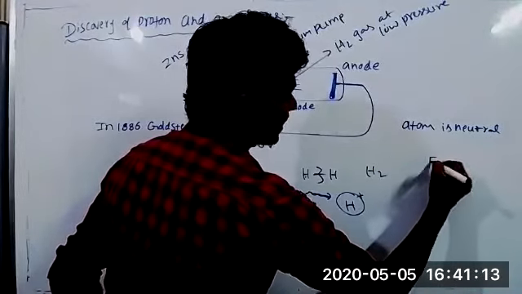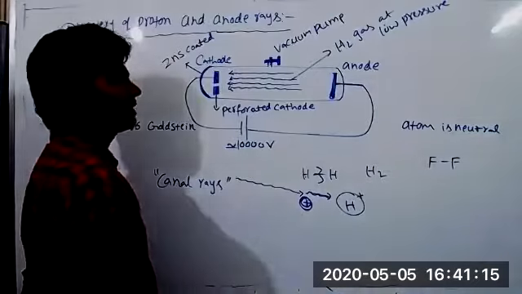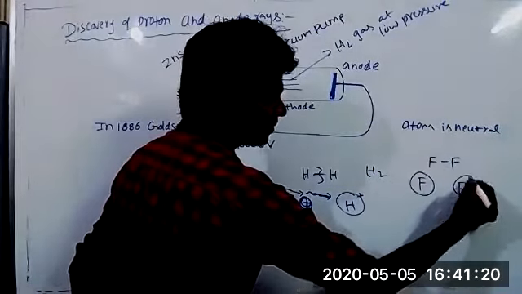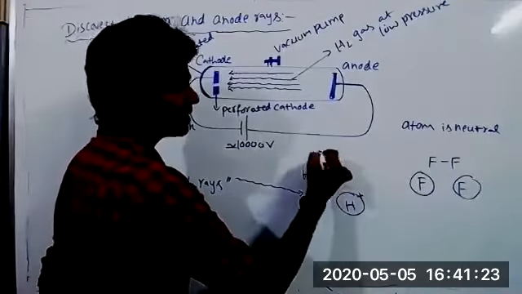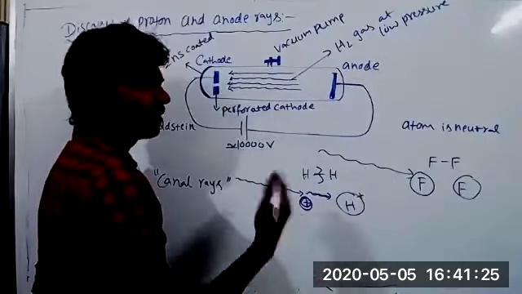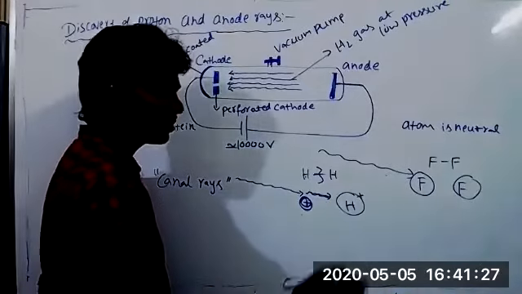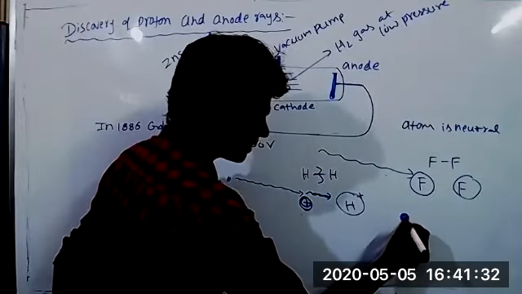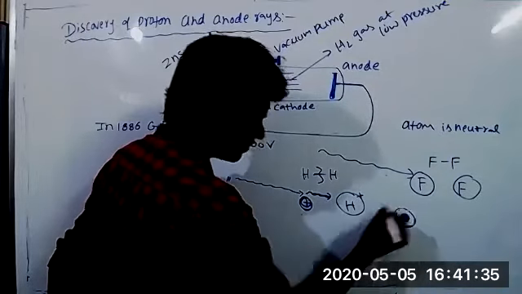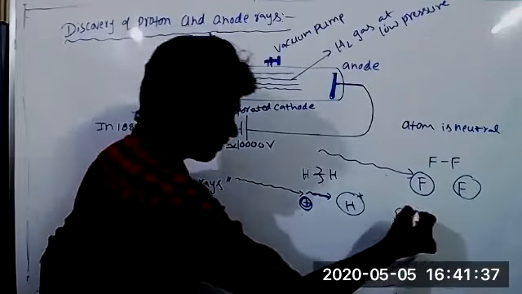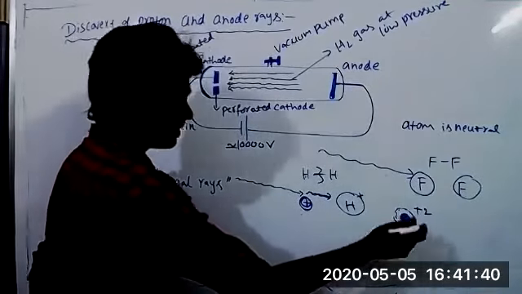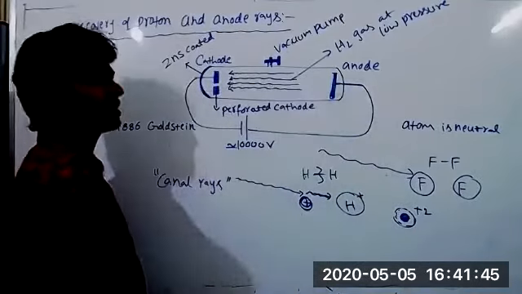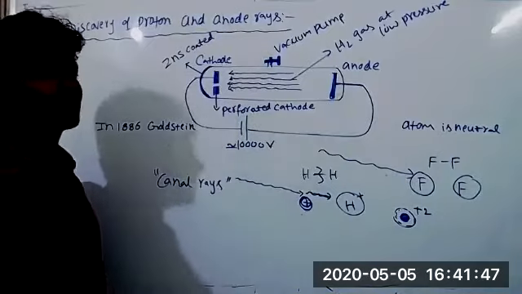For better convenience, take fluorine gas. Fluorine won't lose its electron easily. However, you are taking fluorine gas. First of all, fluorine atoms are formed. Now, cathode rays strike this fluorine atom. Fluorine may lose 1 electron or at most 2 electrons. Still there is a nucleus, which does not change. Still it has 7 electrons, but it lost 2 electrons now. It forms a positive charge, so now it is a positively charged species. This species moves from anode to cathode side.